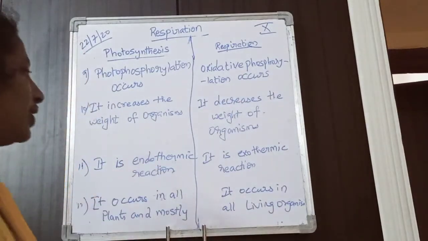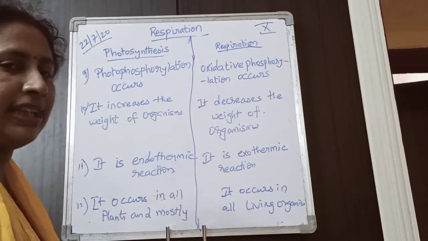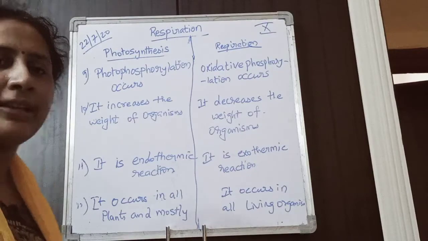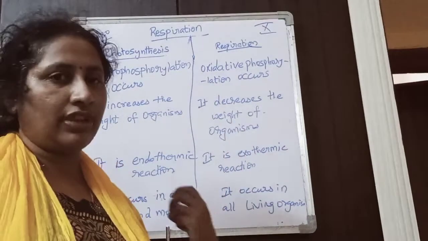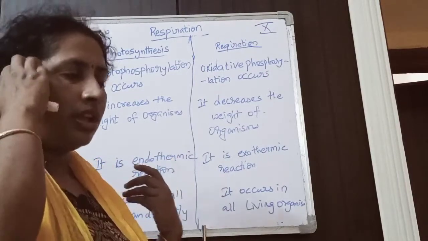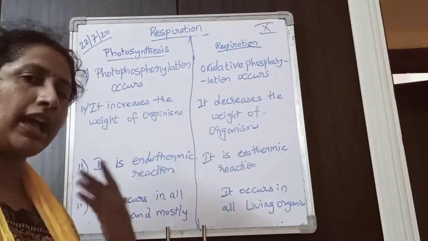Next, photosynthesis is an endothermic reaction. What is endothermic? It means it needs outside energy for the reaction to occur.